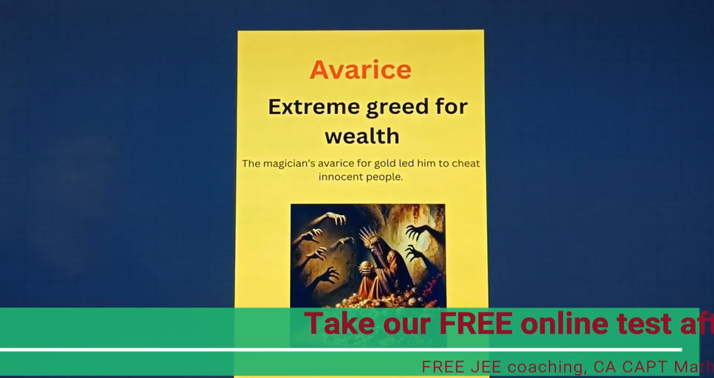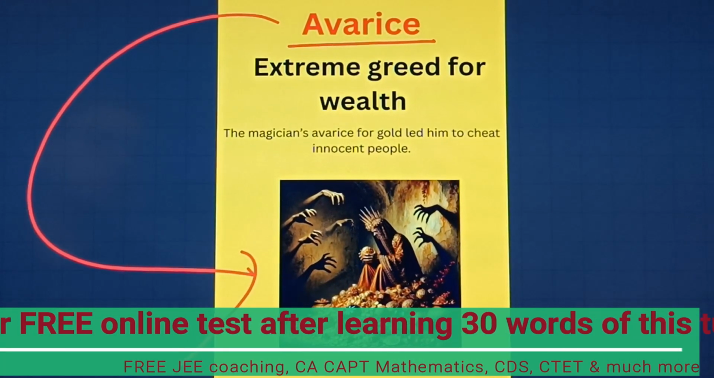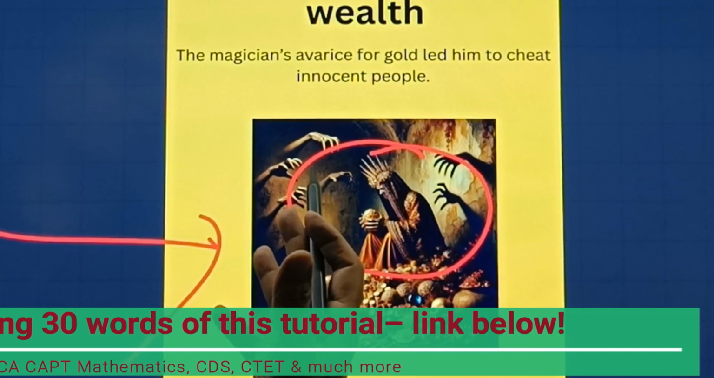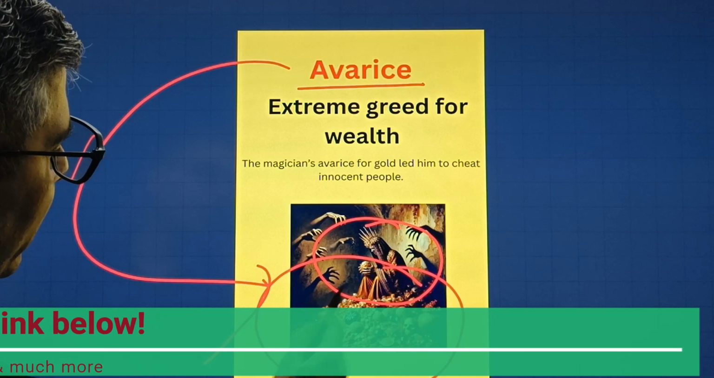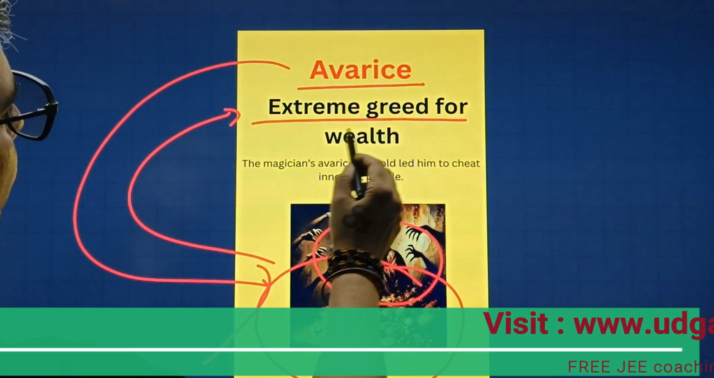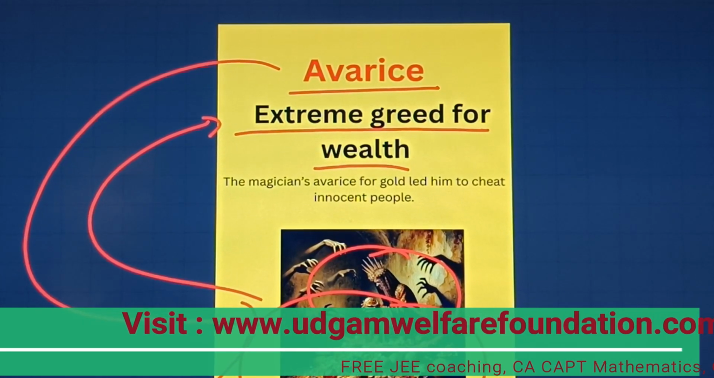Now let's move towards our next word. So student, this is our next interesting word, which is avarice. Now let's understand with the help of this particular picture. Here we can see a person who seems to be quite mysterious and is surrounded by a lot of jewelry here. Now let's understand with the help of the meaning here. Extreme greed for wealth. That means this person is showing some extreme greed for wealth.